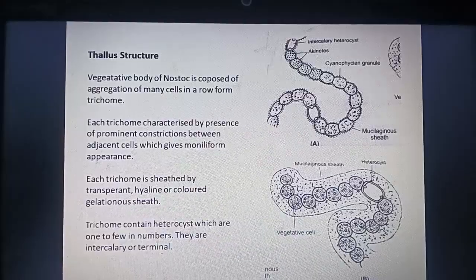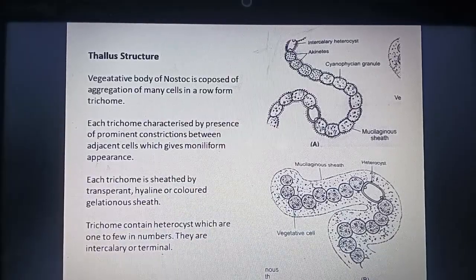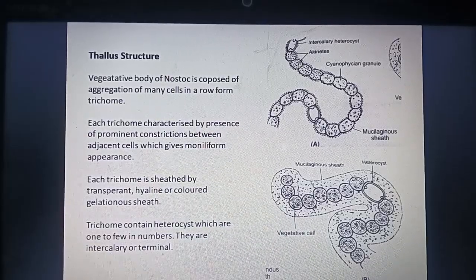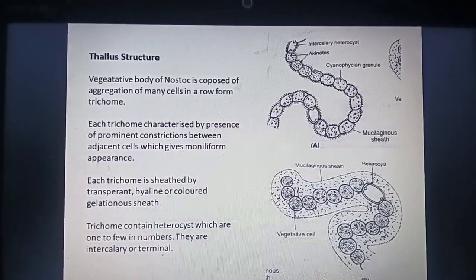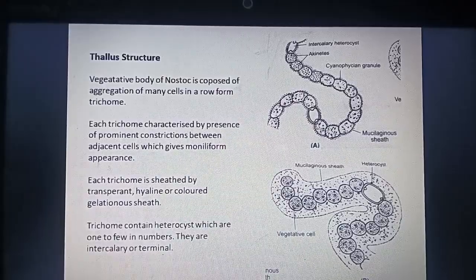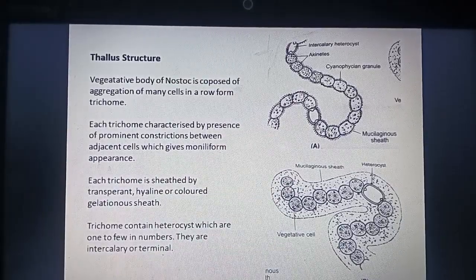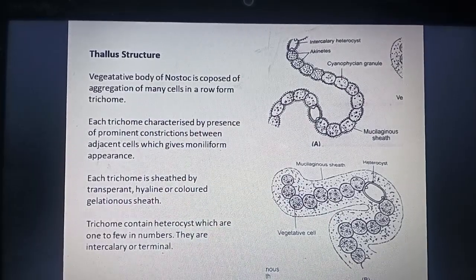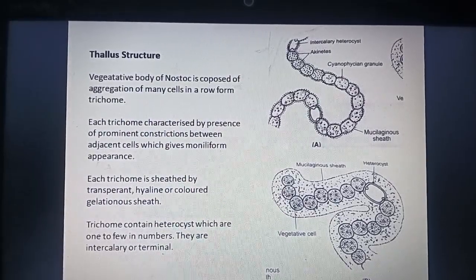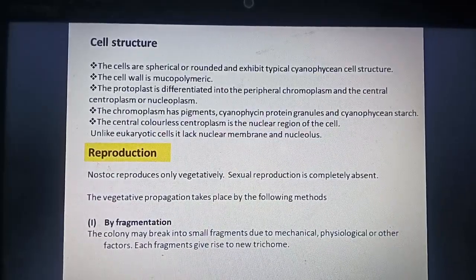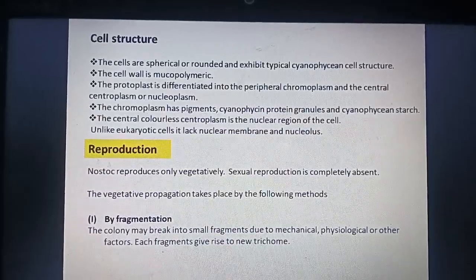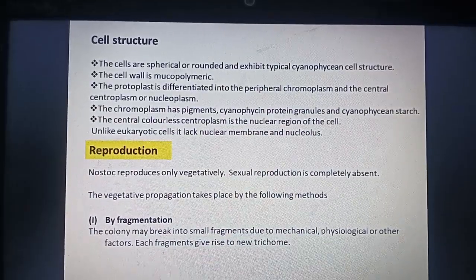It has a very simple thallus structure. The vegetative body of Nostoc is composed of an aggregation of many cells in rows of trichome. You can see the row of trichome, and these are the vegetative cells. They are connected one to another, and these vegetative cells transform into various types of structures at the time of reproduction. The cell structure is spherical or round, exhibiting typical cyanophycean cell structure.